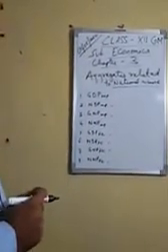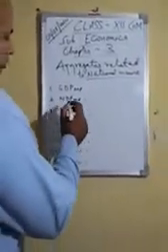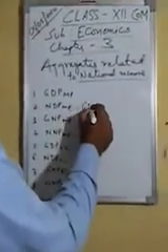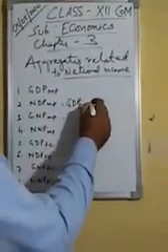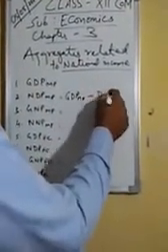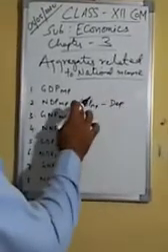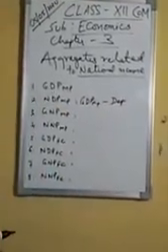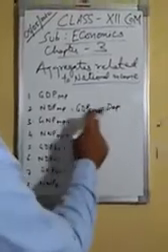So, how will you calculate NDP at MP? For NDP at MP, you have to write GDP at MP minus DEP. When you subtract DEP from gross, you get net. So, by subtracting depreciation from GDP at MP, you get NDP at MP.